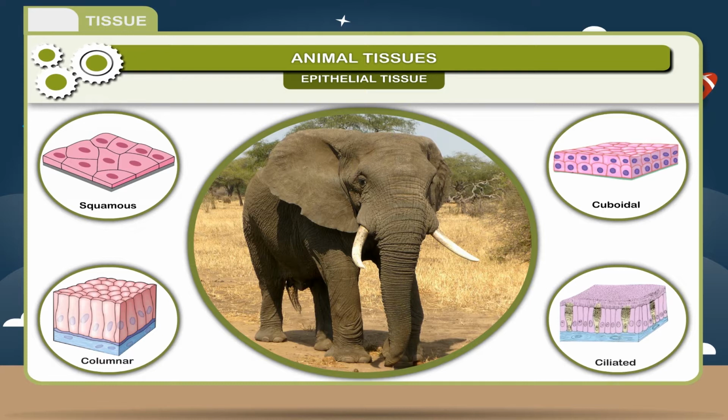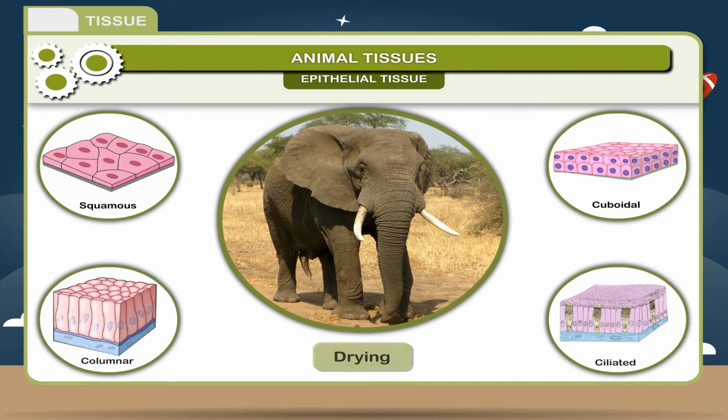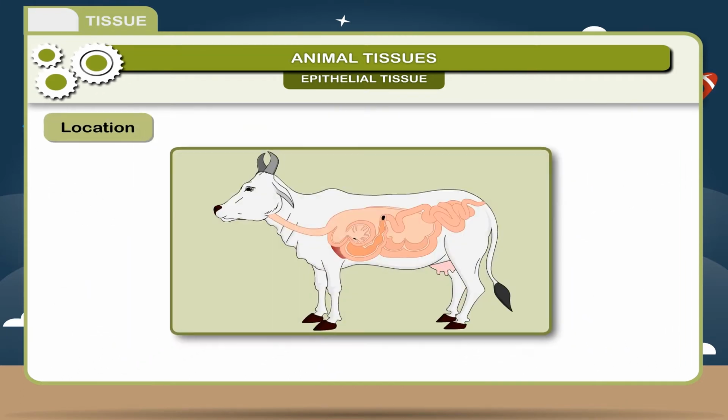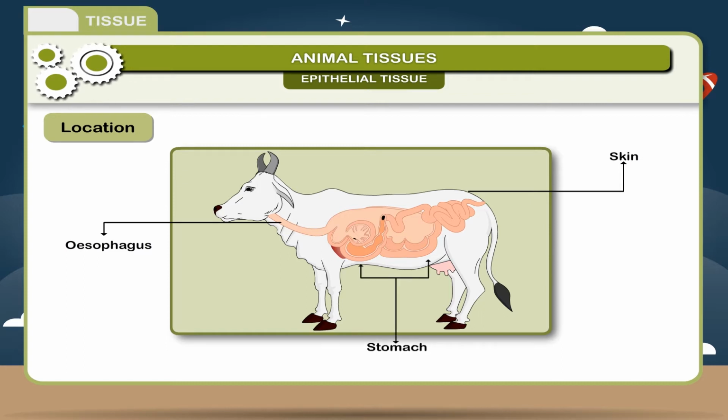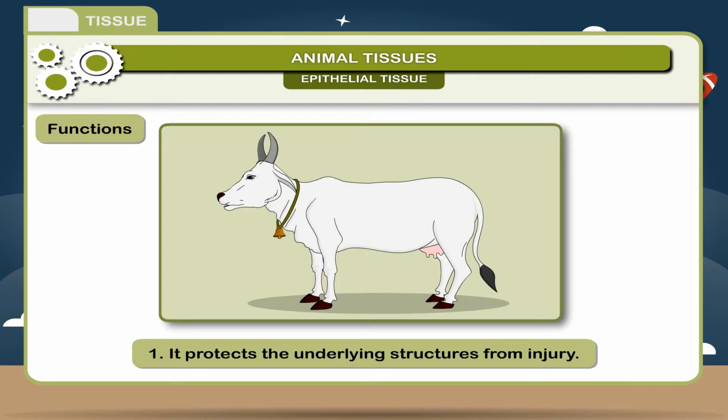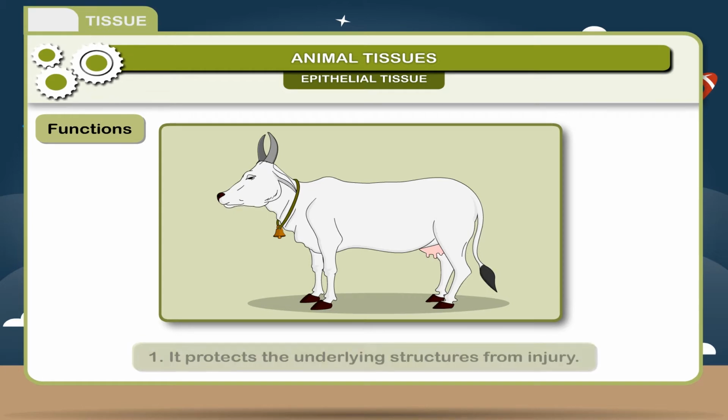This tissue protects the underlying cells from drying, injury, and infection. Location. They are present on the outer surface of the skin and line the internal organs like esophagus, stomach, intestine, heart, etc. Functions. 1. It protects the underlying structures from injury.